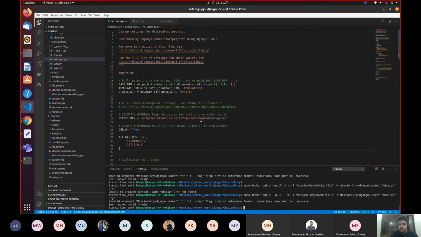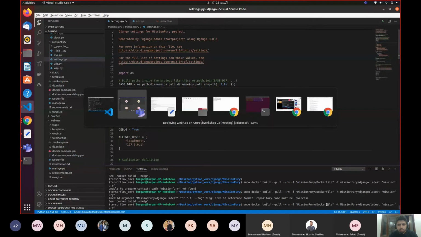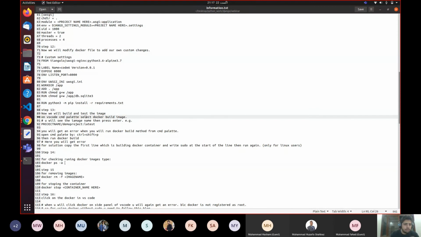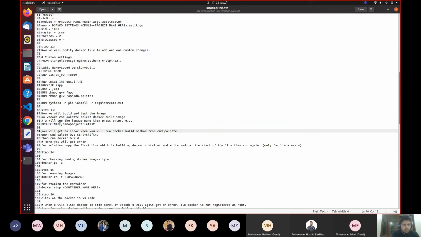Repository name must be lowercase. What the heck? Okay. So Mission Fury. Let me copy it from here. Where is this? Another command here.